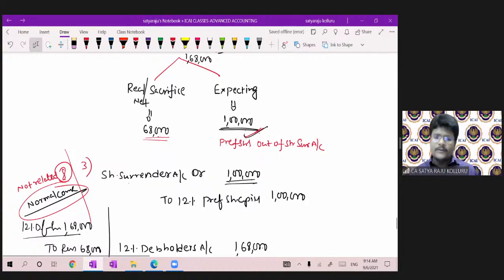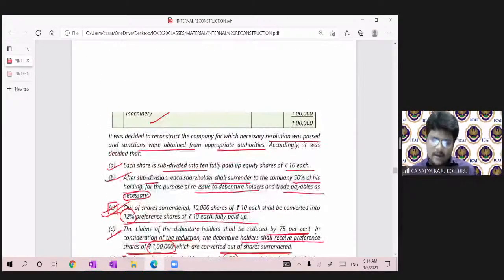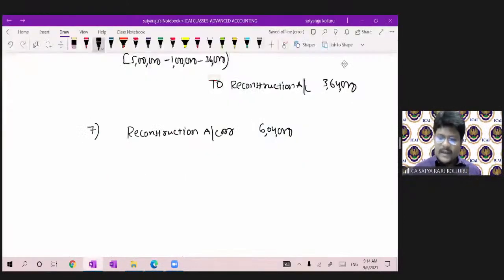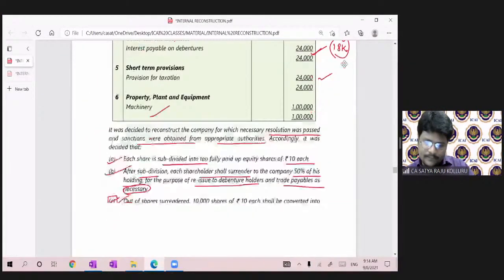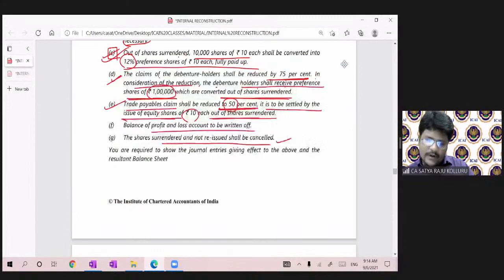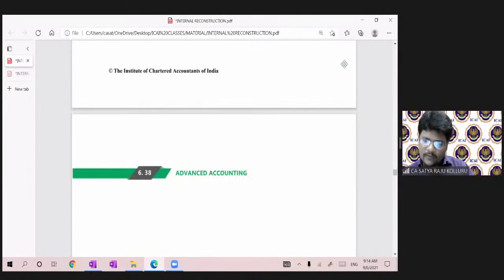From here, common process. First, cancel the debit balance in profit and loss account. P&L debit balance, how much? 6 lakhs. So, to P&L account, 6 lakhs. He's only telling that the balance of P&L account is to be written off.